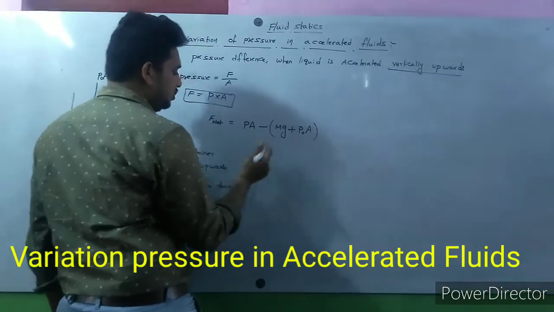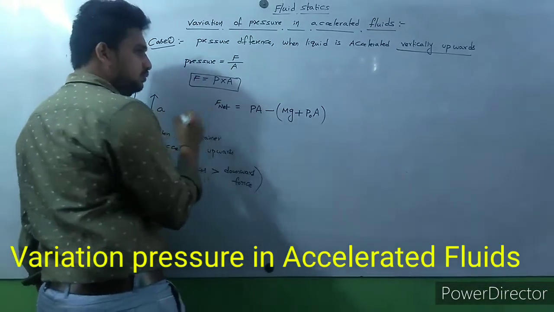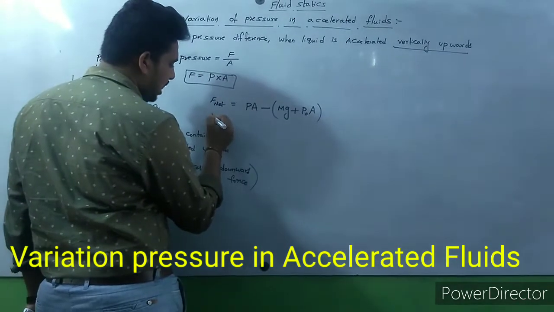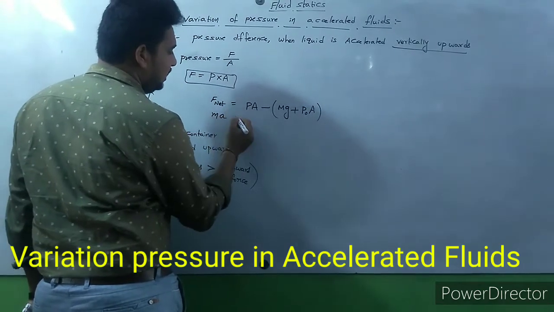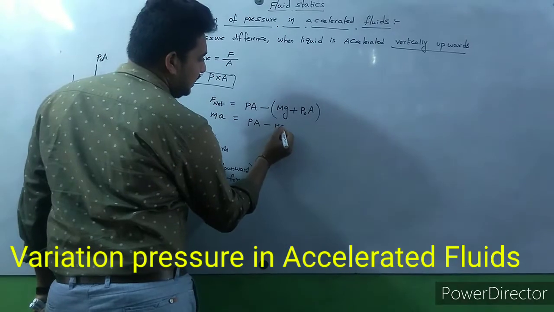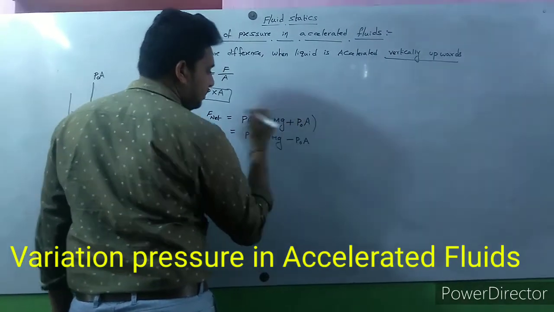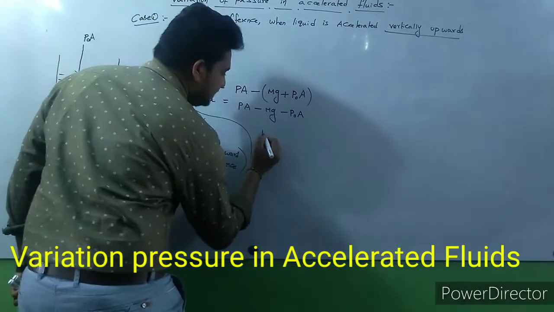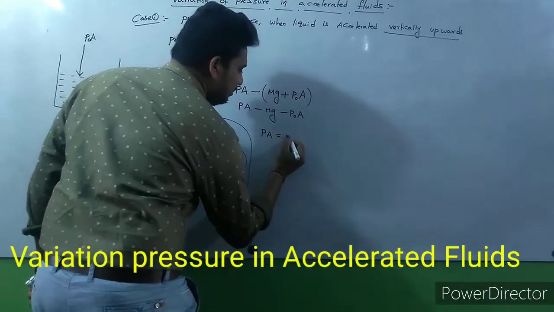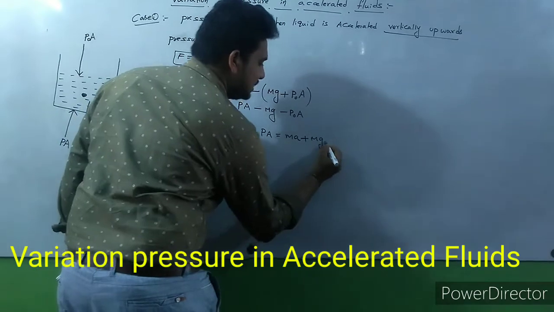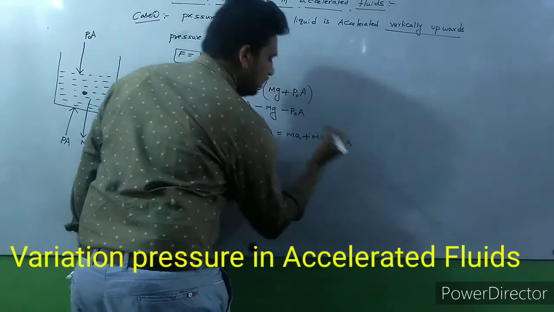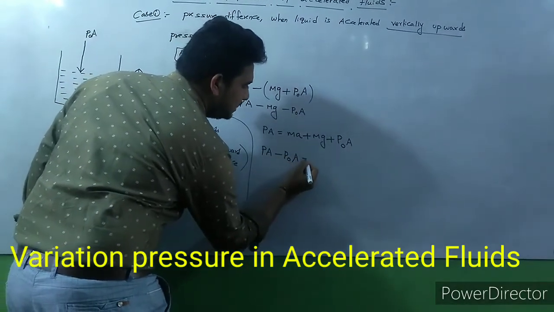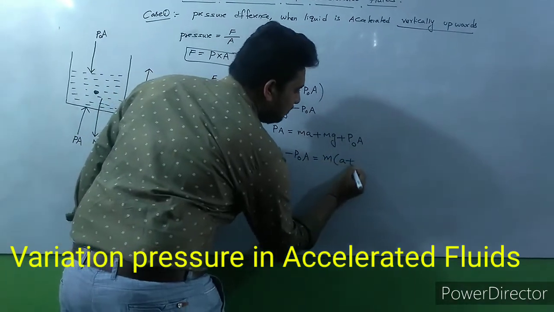According to Newton's second law, net force is mass into acceleration, so M into a is equal to PA minus mg minus P0 A. From this, PA is equal to Ma plus mg plus P0 A. So PA minus P0 A is equal to M into (a plus g).